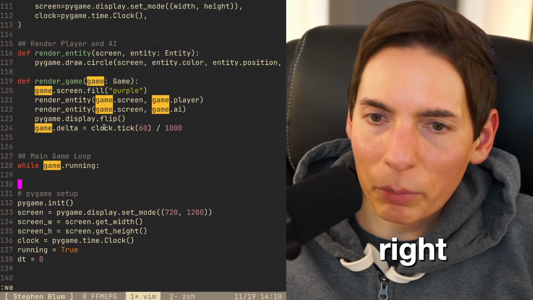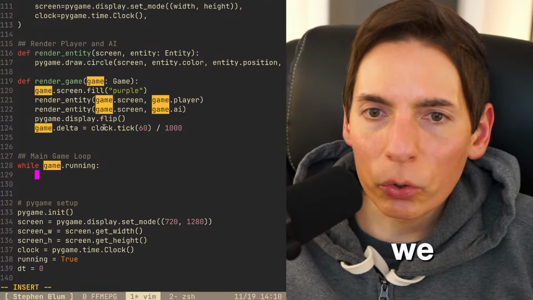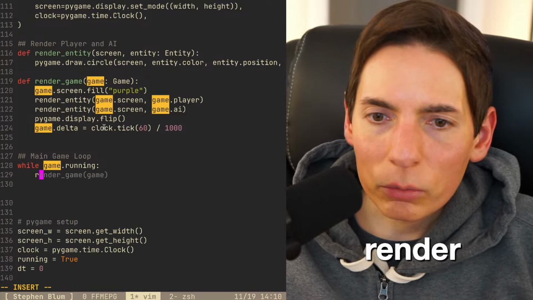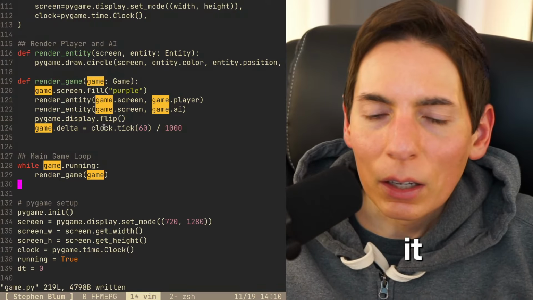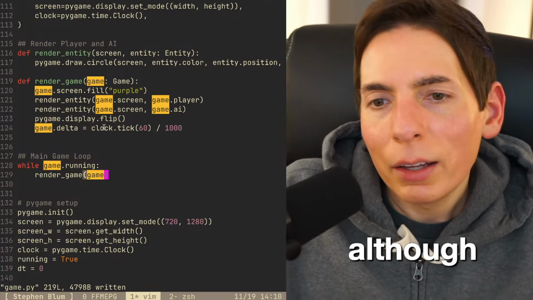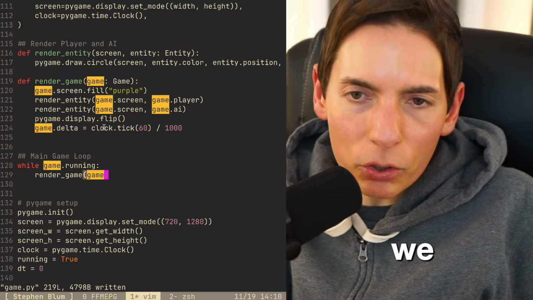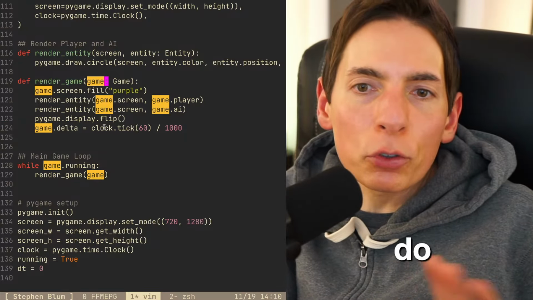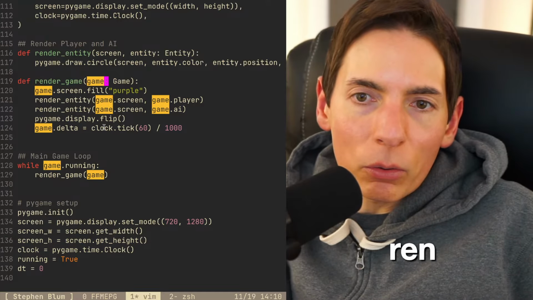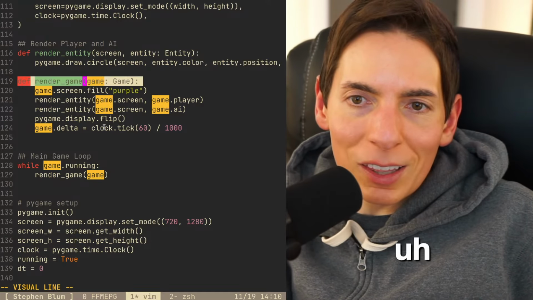All right, so we've got the main game loop. Then we want to render the game, and that's it. So this will just be the main game loop. And then I think we need to put the game state here. We have different screens. Render game will be the game screen.